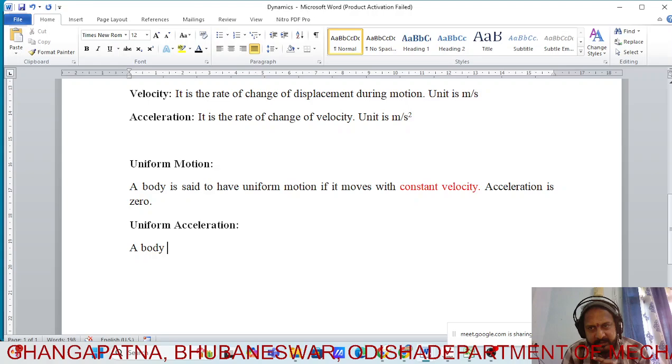Next is uniformly accelerated motion. What is uniformly accelerated motion? It is correlated with the previous one. Uniformly accelerated motion means any body which is moving with uniform or constant acceleration is said to be in uniformly accelerated motion.